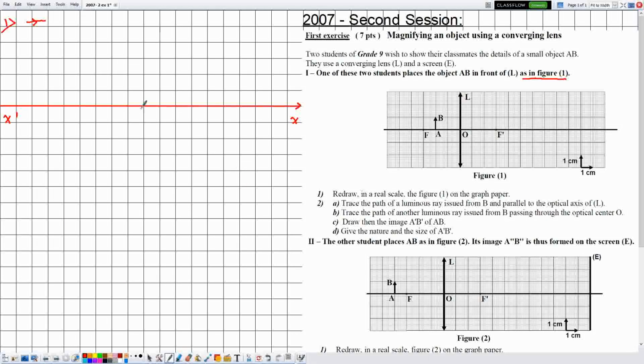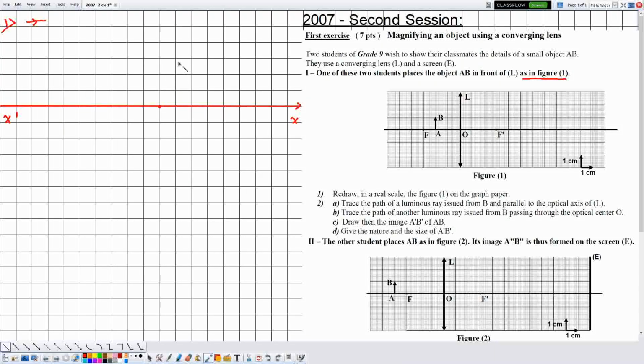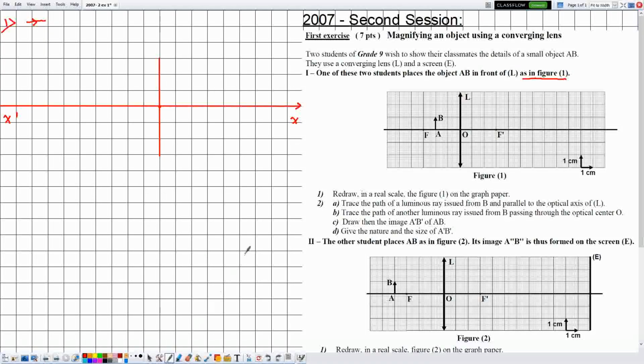Then we place the lens L perpendicular to the optical axis at the center, using the correct symbol. This is the optical center O.